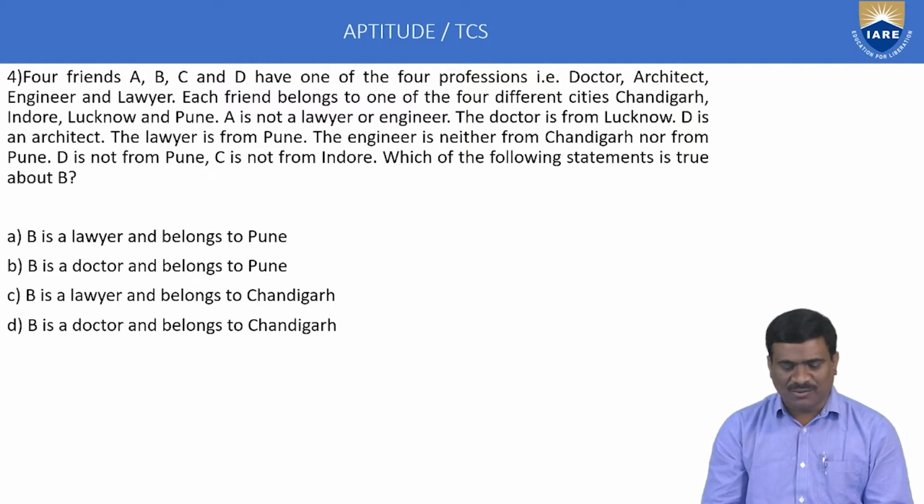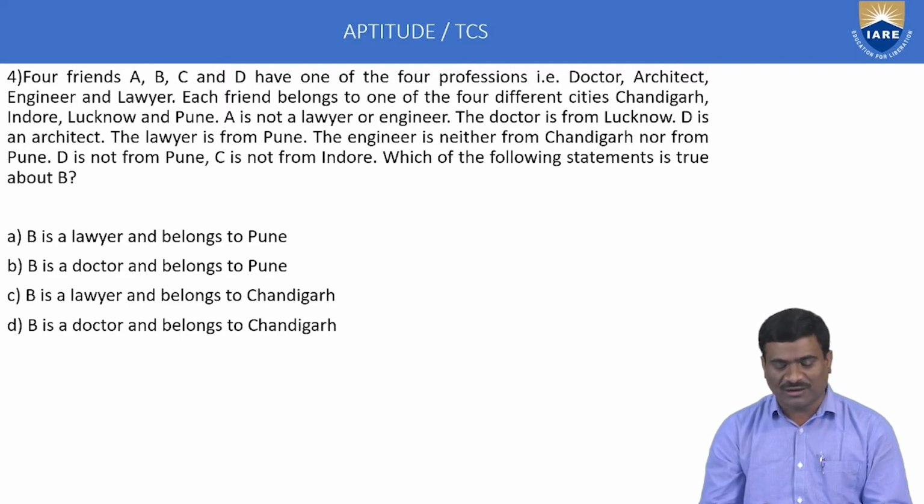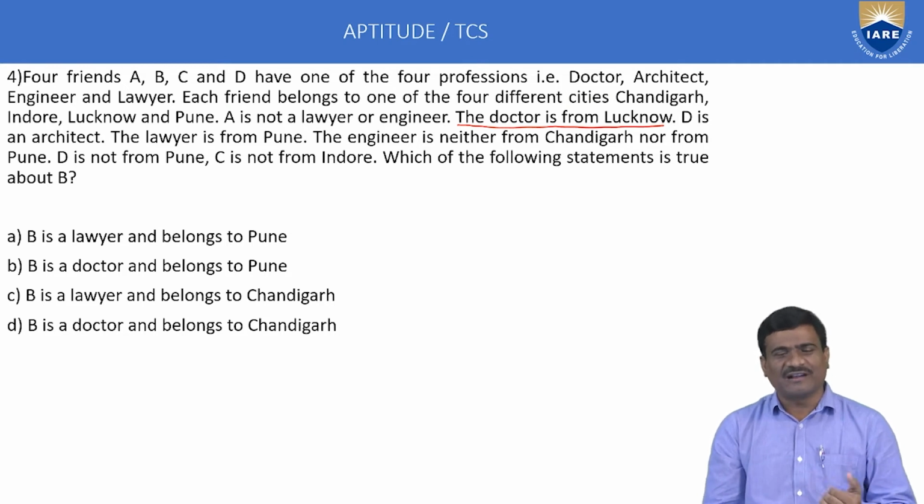The next example: 4 friends A, B, C and D have one of the 4 professions: doctor, architect, engineer and lawyer. Each friend belongs to one of the 4 different cities: Chandigarh, Indore, Lucknow and Pune. A is not a lawyer or engineer. The doctor is from Lucknow. This point is important. By using option verification, that method is easy and simple. The doctor is from Lucknow.